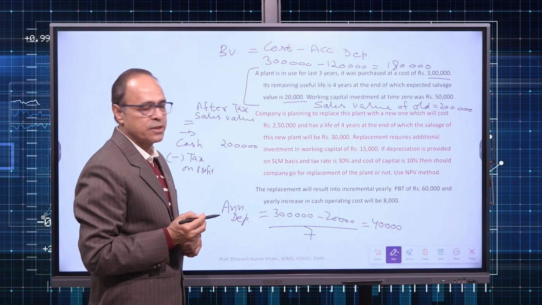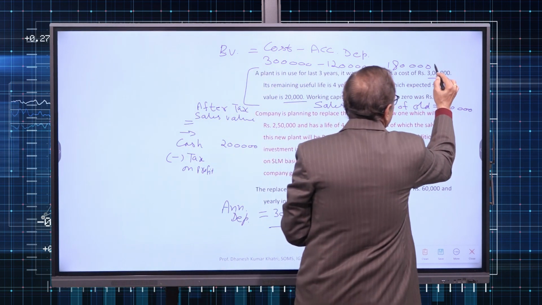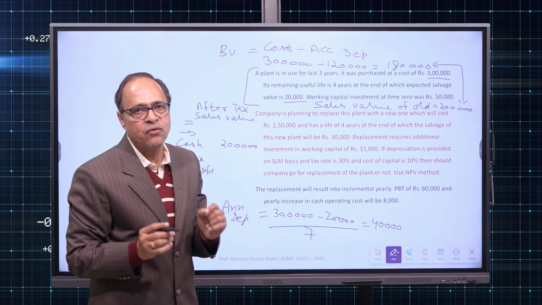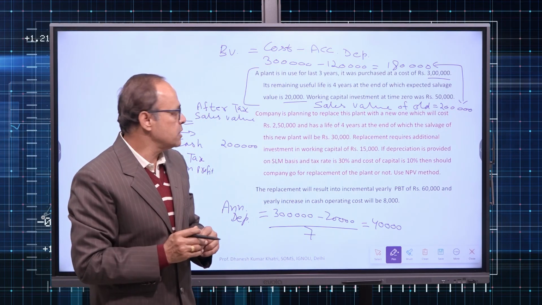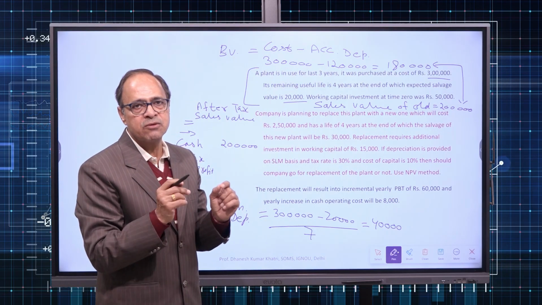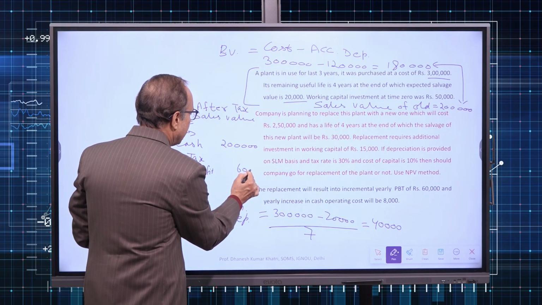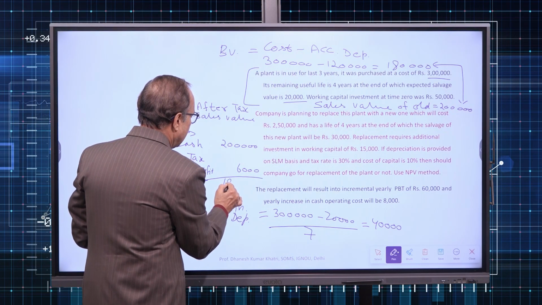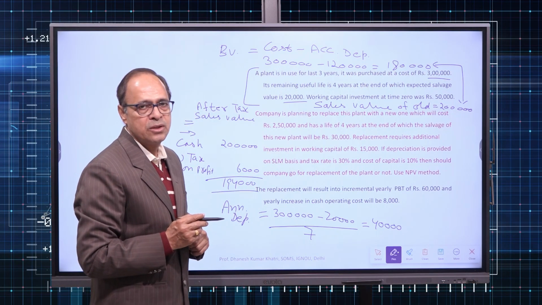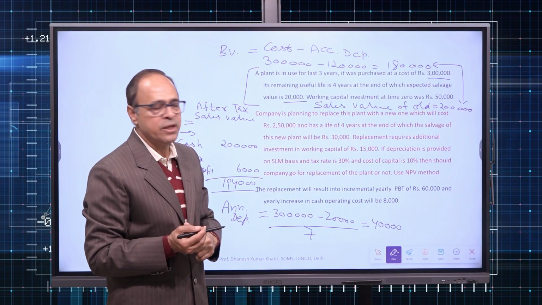How does the profit of 20,000 come? We are selling the plant at 2 lakh which has a book value of 1,80,000. So the difference is 20,000. We will pay tax at the rate of 30%, so 6,000 tax will be paid, 30% of 20,000. So what will be the net after tax salvage value? 1,94,000. It will not be 2 lakh, because the company has to pay tax on that profit.